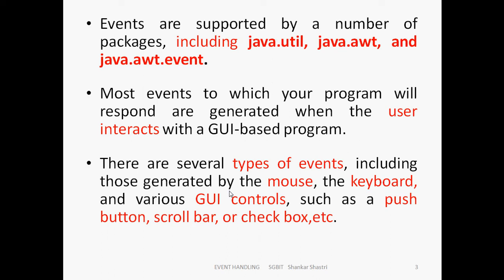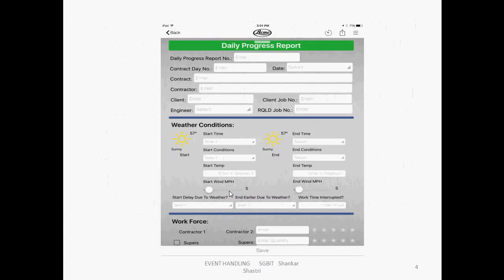Examples of some events: here is one front end design in Java or any front end design. Everything is in terms of text. There are text boxes, like daily progress report number, where we enter the value. Then date, contact number, contractor, client. Whatever you enter, it receives, and you don't know how it processes in the background. Through the front end only we are entering.